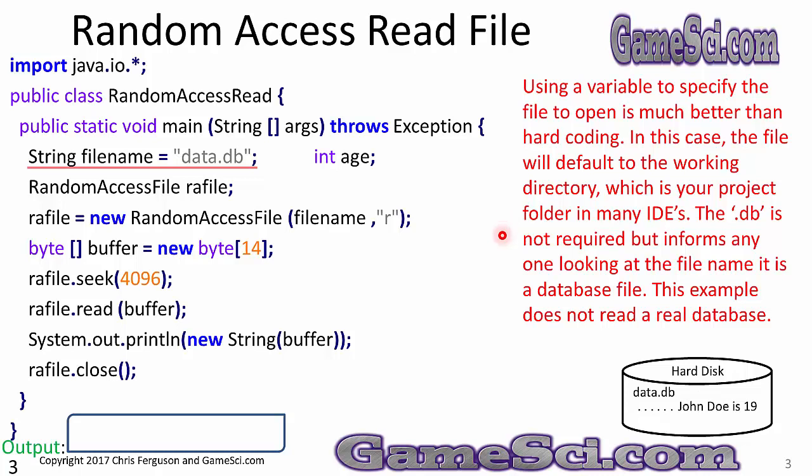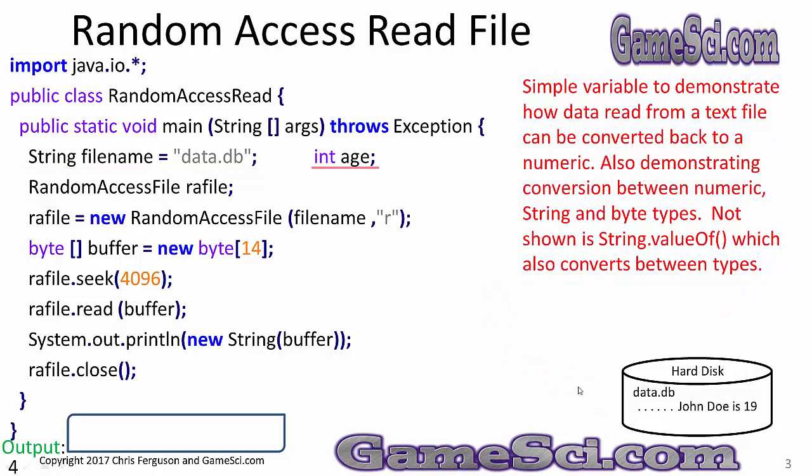The .db is not required, but informs anyone looking at the file name it is a database file. This example doesn't read a real database, it just reads the example that we wrote in a previous slide. Int age, a simple variable to demonstrate how data read from a text file can be converted back to numeric, also demonstrating conversion between numeric, string, and byte types. Not shown is a String.valueOf, which also converts between types. Whenever you have an integer in computer memory, String.valueOf can convert it to a string.